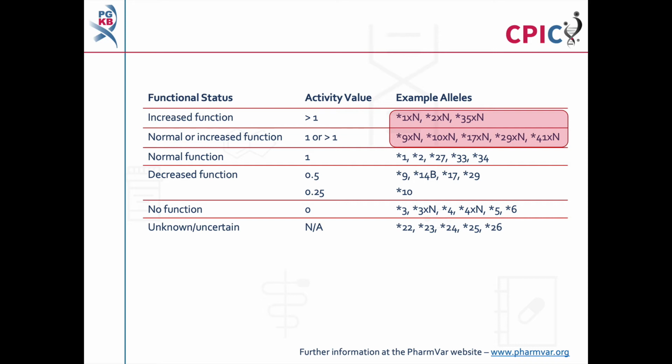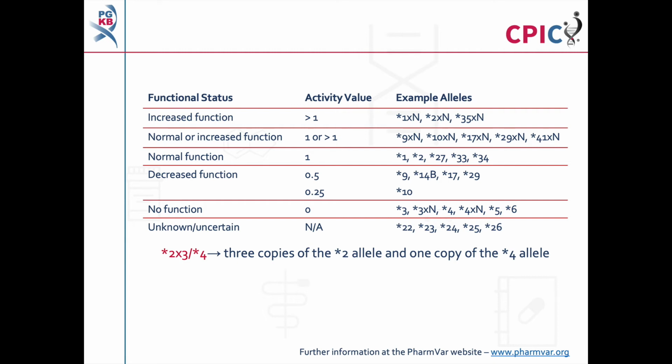Alleles which are present in multiple copies are given the suffix xn, where n is the number of copies of that allele that are present in a genome. For example, a patient with the genotype star 2x3 star 4 has 3 copies of the star 2 allele and 1 copy of the star 4 allele.